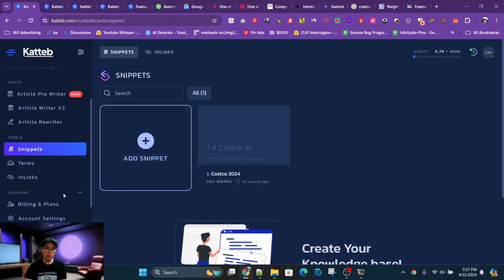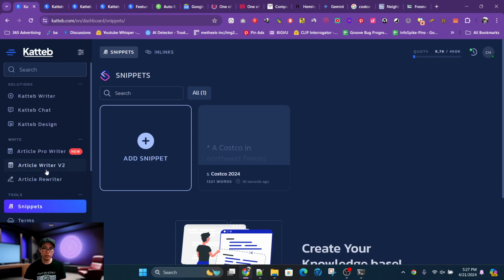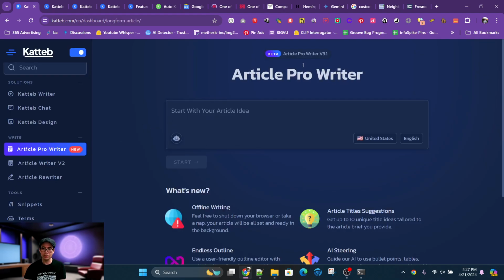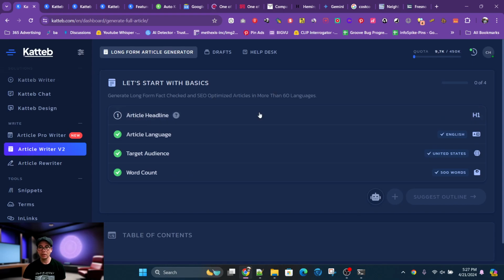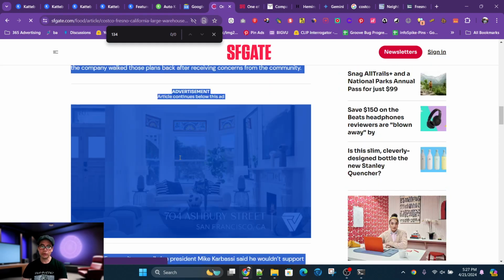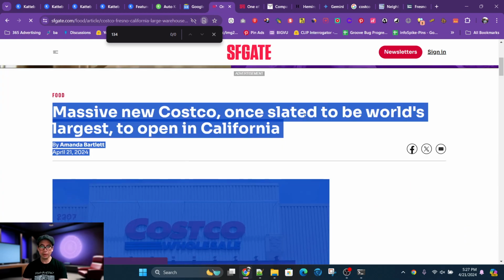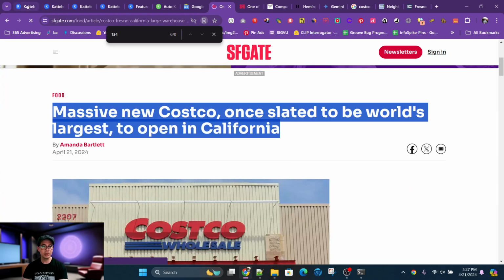So now that we have that, let's go ahead and write a new article. There's Article Pro Writer. I would say that it's very simple. It is something that is still in beta, even though it's in version 3.1. You could play around with it, but if you want something that's more stable, I would say use Article Writer version 2 still. And then I'll put a headline. You could create your own headline, but let's use this.